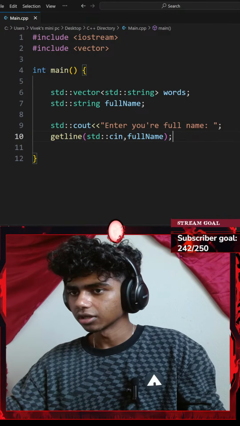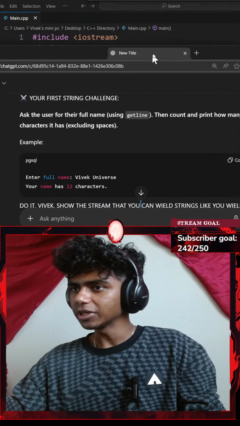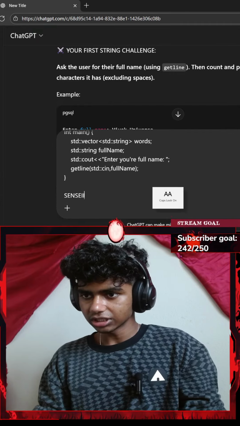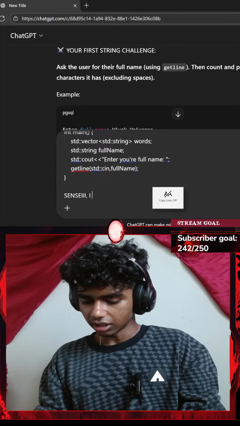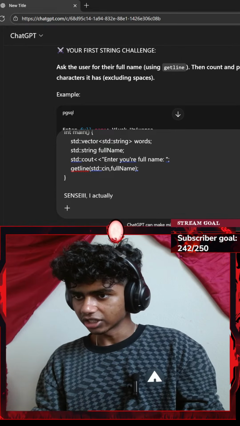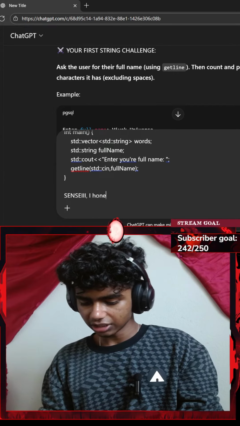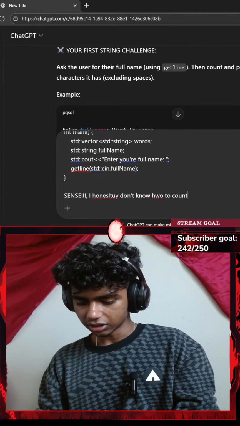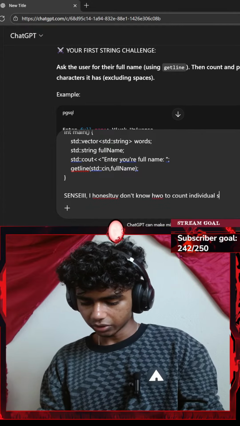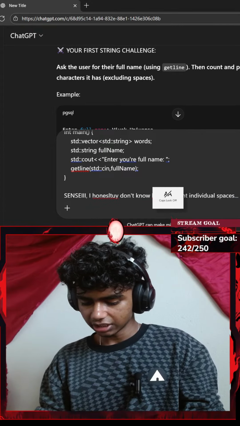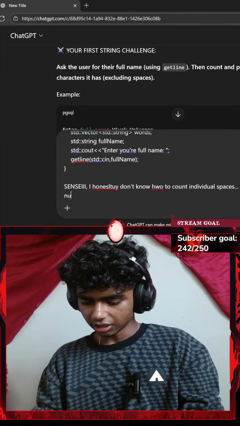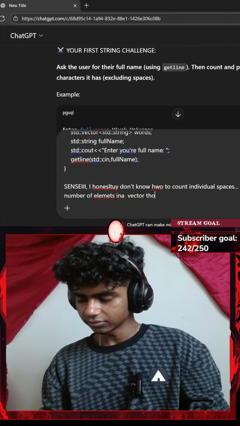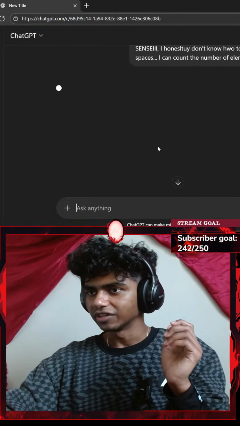Okay, it does work. Let's go to Control C, copy that, get ChatGPT here. Let me paste it, go with Shift Enter, so let's say, actually instead I'll just go with: I honestly don't know how to count individual spaces. I can count the number of elements in a vector though. Okay, I don't think that was valid to with this thing.